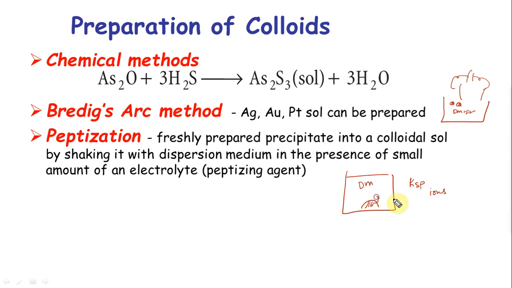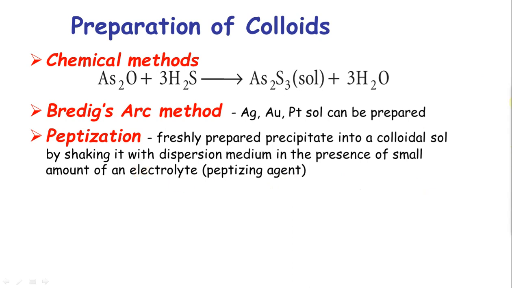So what I want is, I want these to group together so they form the colloid. So for that what I do is, I add a small amount of electrolyte which makes these ions cluster together, and that electrolyte is called a peptizing agent. Okay, that's called peptization, basically making a precipitate go into a colloid.